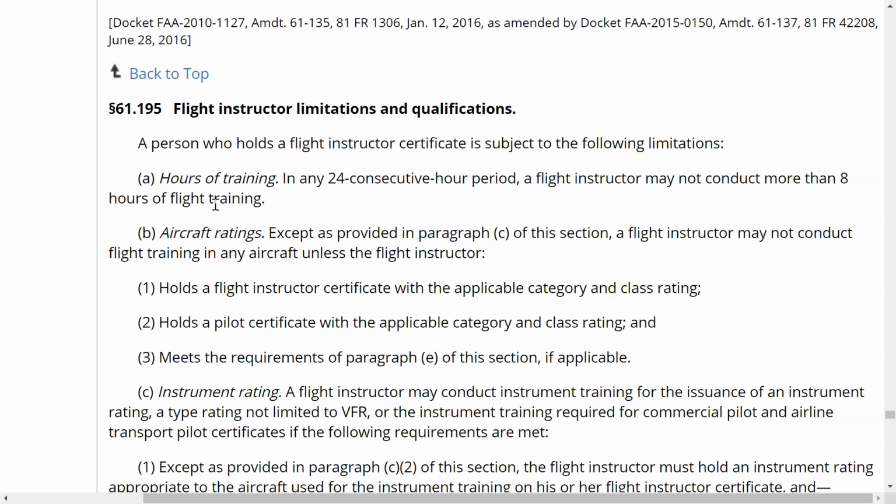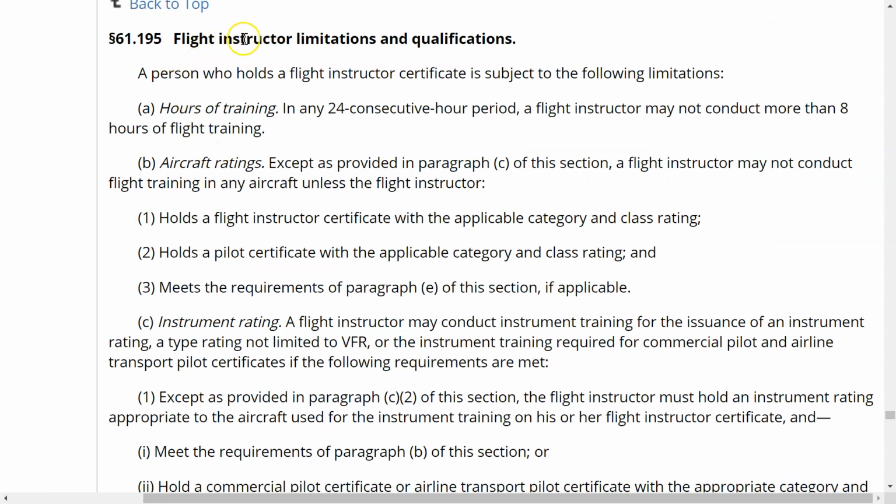So let's go on to 61.95 and talk about some flight instructor limitations and qualifications that you must hold. A person who holds a flight instructor certificate is subject to the following limitations. I'll just say these as A, B, C, D, E, or 1, 2, 3. It doesn't really matter. But the very first one is, in a 24-hour consecutive period, a flight instructor may not conduct more than 8 hours of flight training. Remember, that's a 24 consecutive hour period.